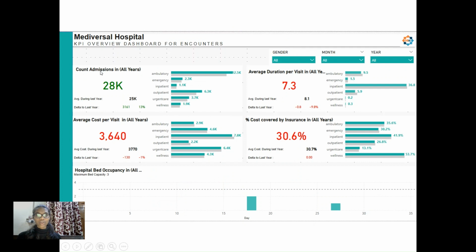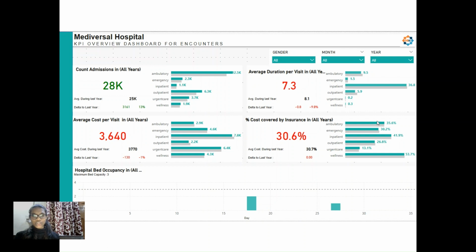I have only emphasized the key metrics because this is designed for the executive level. So here the KPIs we have are the admission and readmission, how many patients are being treated and how are they returning. Second is the length of stay. Are we optimizing the patient throughput?